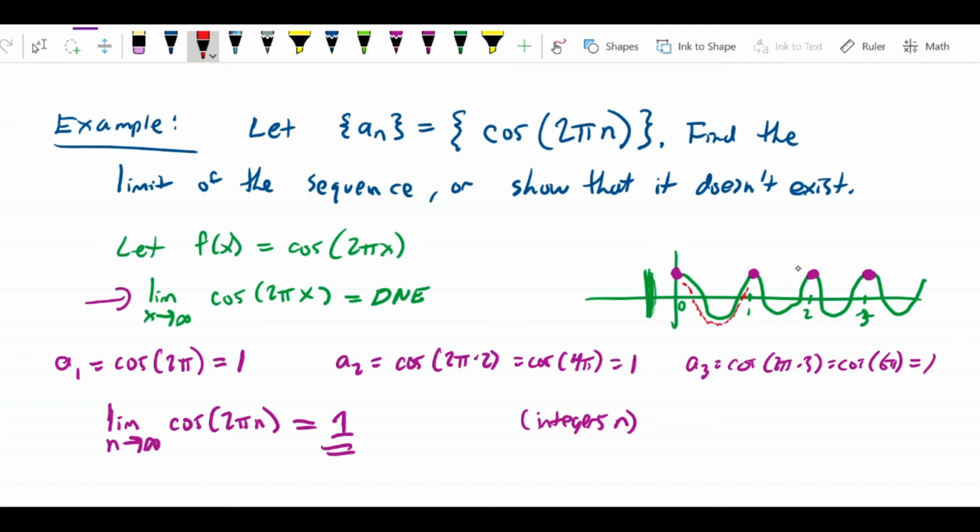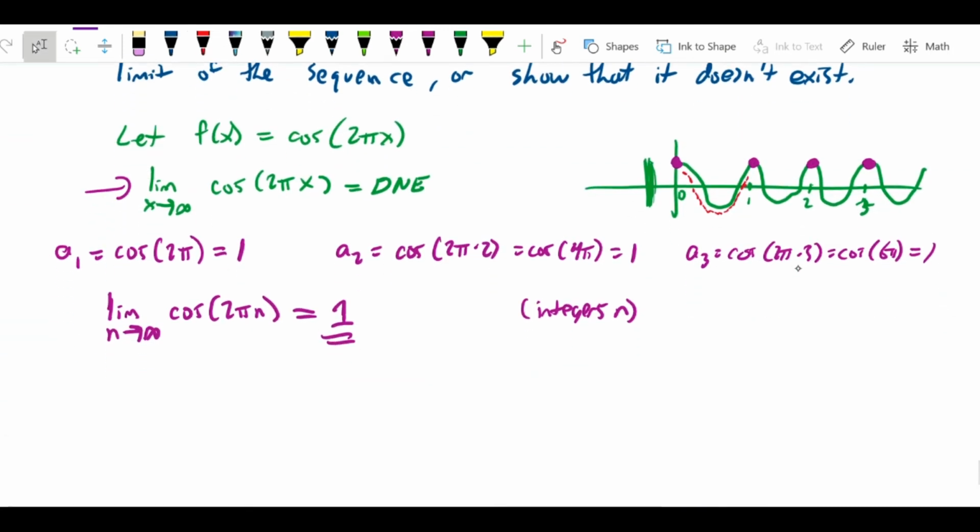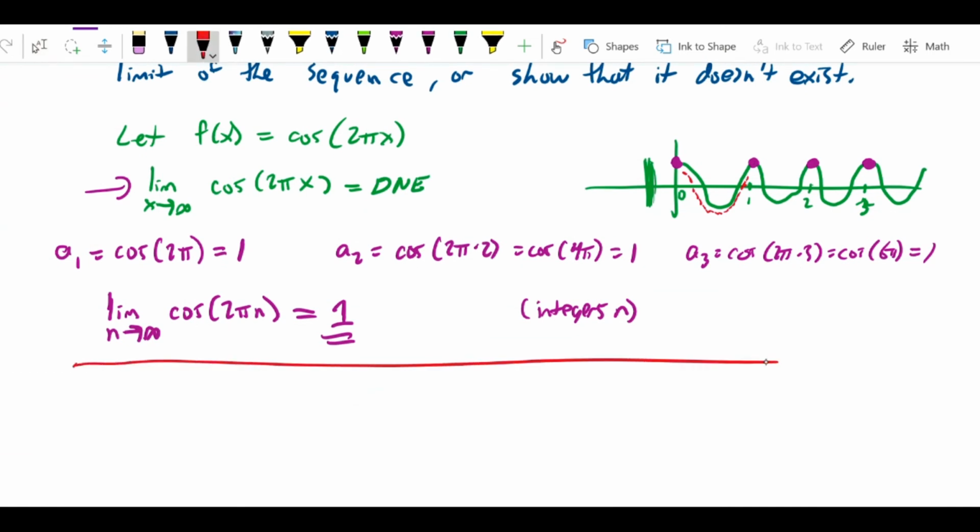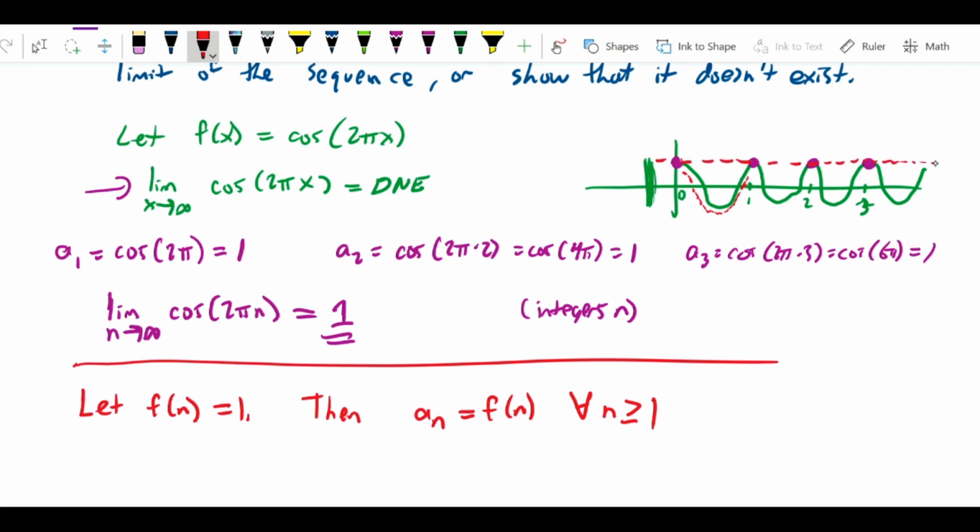It doesn't. So if I were to put this in terms of the theorem, let's define, I'll put it in red, because this is kind of a red sort of point, f of n equal to 1. Then an is equal to f of n for all n greater than or equal to 1, where n is, of course, the variable we use when we're talking about integers. So really, all these purple lines do pass through the constant function 1 because we're skipping everything in between the integers. So this statement is true.